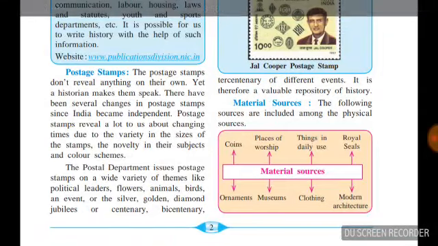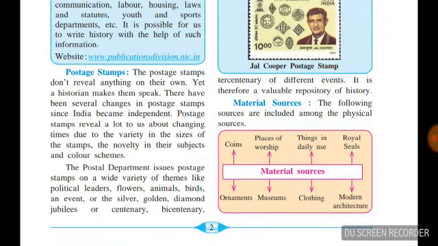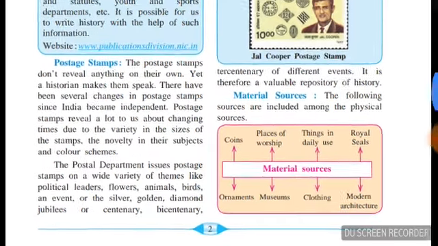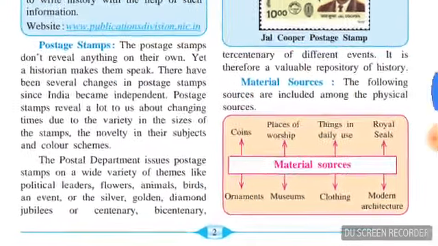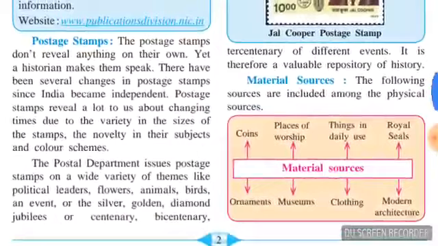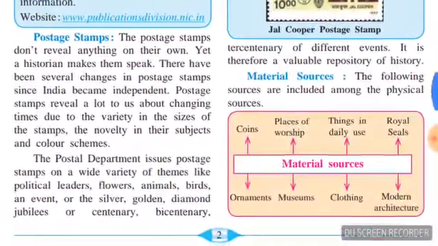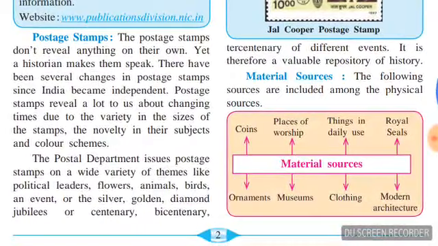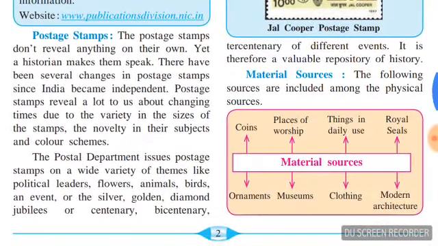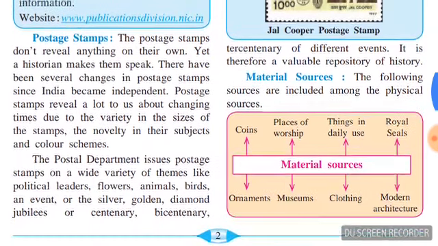Next topic, postage stamps. The postage stamps don't reveal anything. Wait, first I will tell you. Previously also I have told you about postage stamps. What are postage stamps? If we want to write a letter to anyone and post it, according to the weight of that letter we have to purchase a postage stamp and stick it on it.